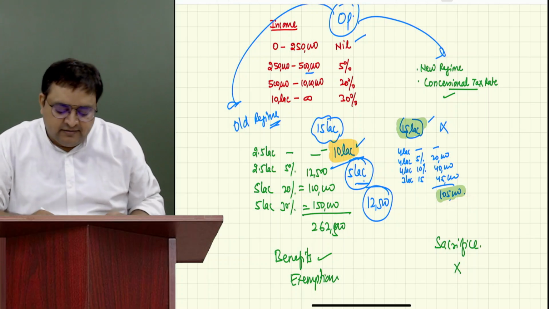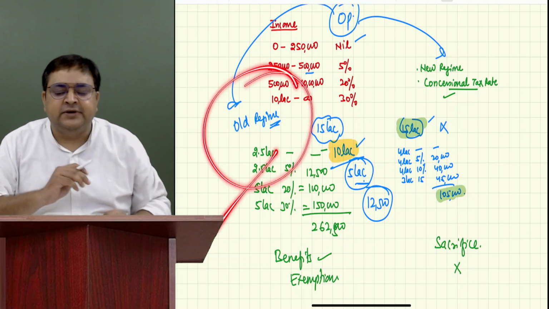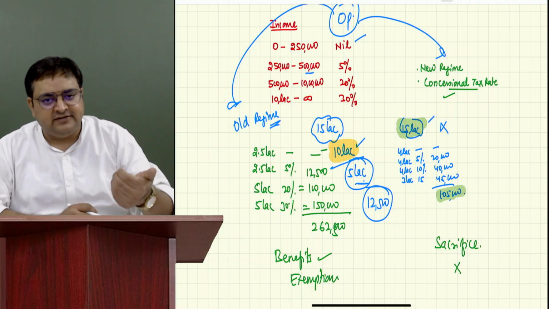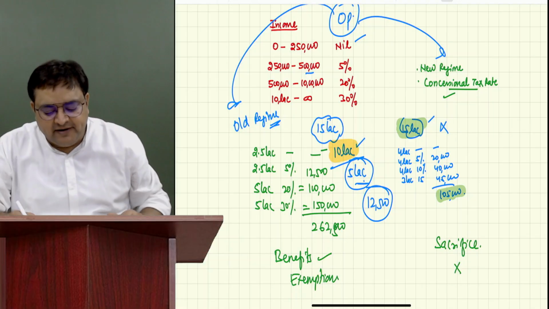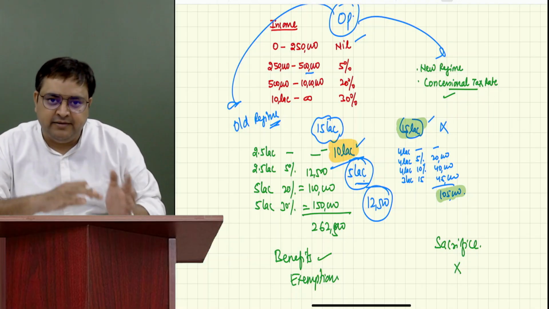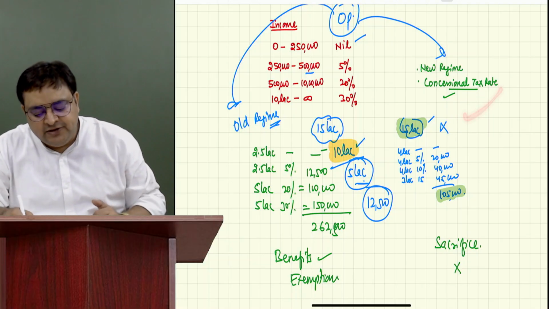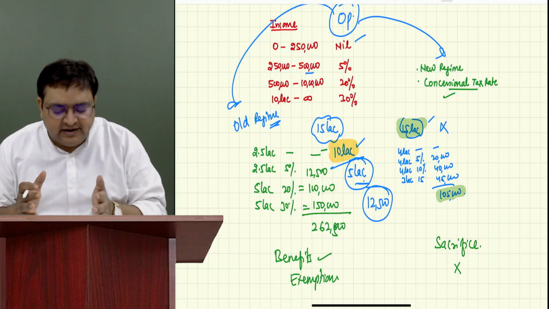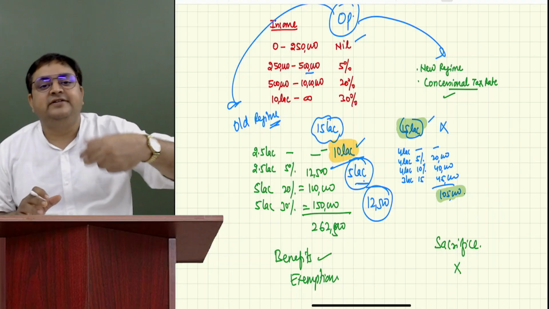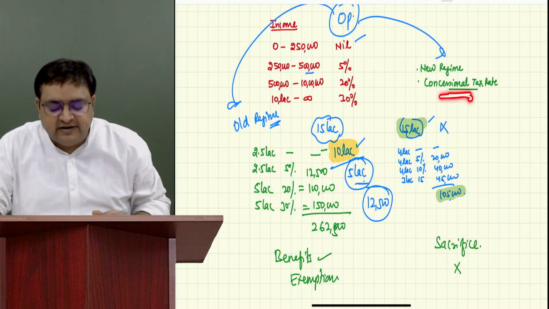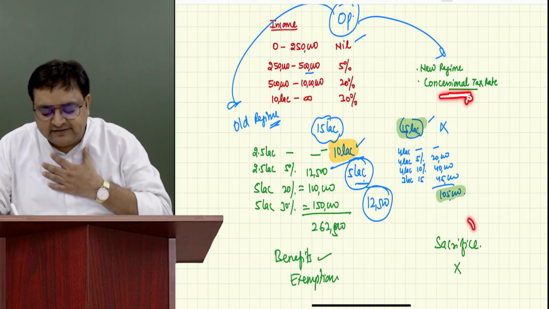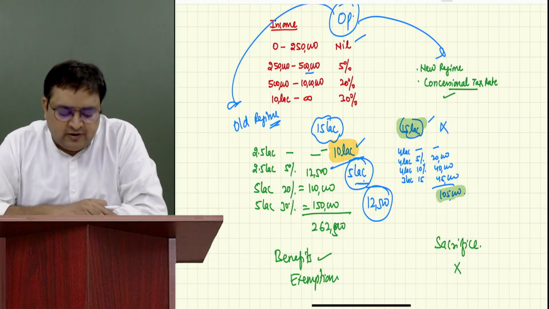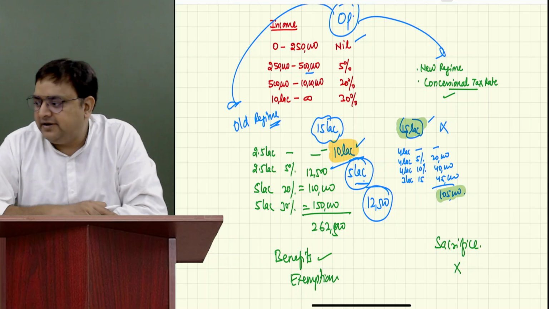So they will say, sir, I would like to opt for this regime. In the second scenario, let's say there is some other assessee whose tax as per the new regime is better. He was finding that this one is better, so he used to opt for this one. So just by seeing it, I can't say which regime is better. It's a concessional regime, I understand, but here there are some sacrifices also. But here there are no sacrifices. Are you all understanding what I'm telling you?